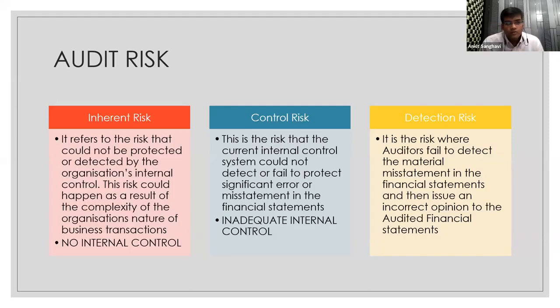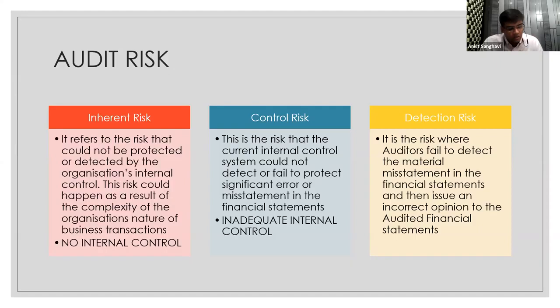Now, if there are no proper checks and balances, no proper systems in place for how the combining of the data has to happen, that may lead to a material misstatement, which accounts for an inherent risk as far as audit risk is concerned. Another inherent risk we can talk about is related party transactions. These are again byproducts of inherent risk.